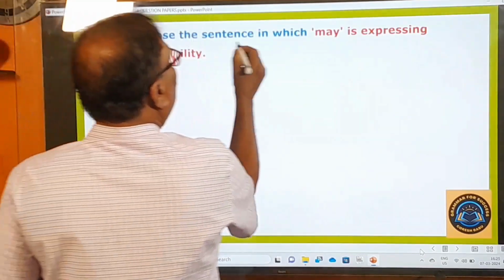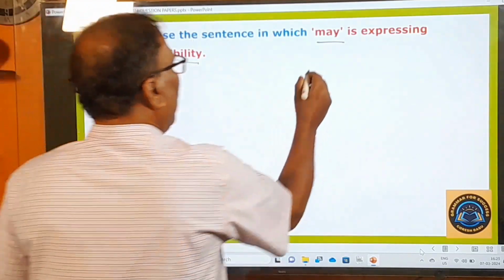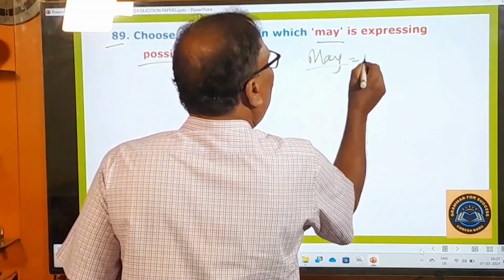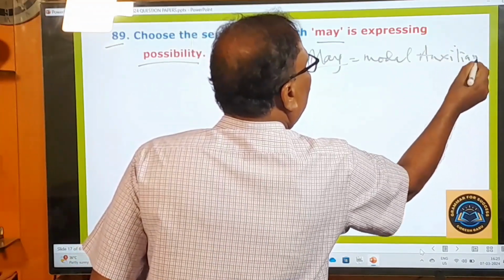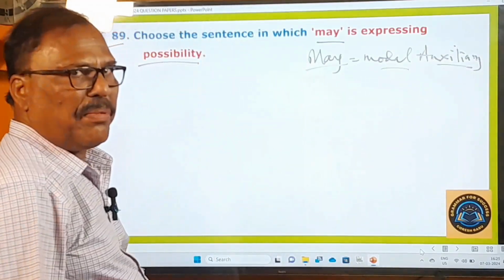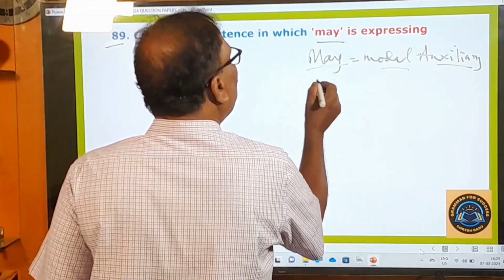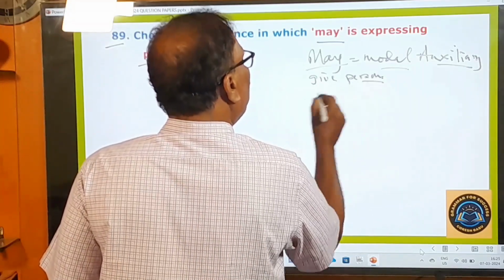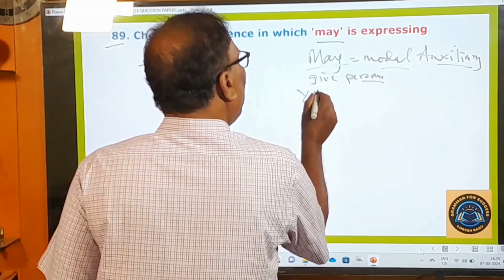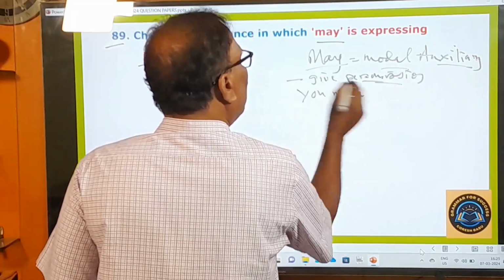89th one. Choose the sentence in which "may" is expressing possibility. You know very well, "may" is a modal auxiliary. Modal auxiliary means it's also a helping verb, right? It is used to give permission. Okay, you may go now. Permission, to give permission.